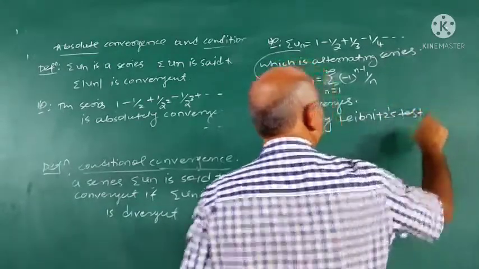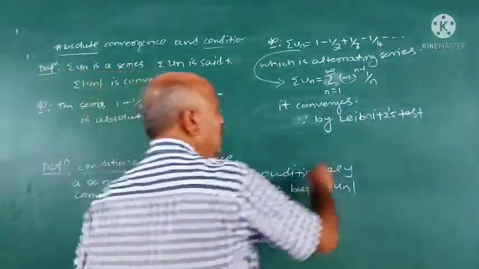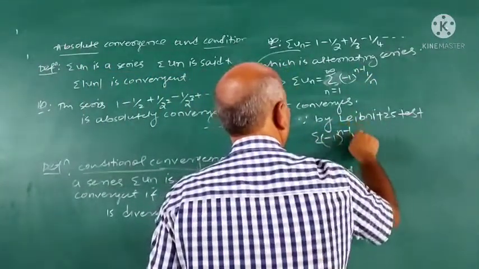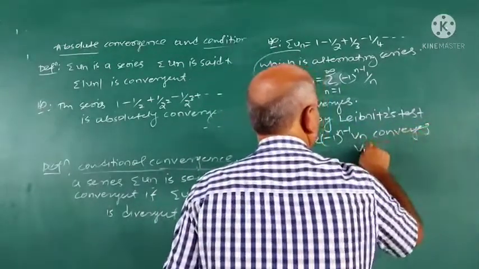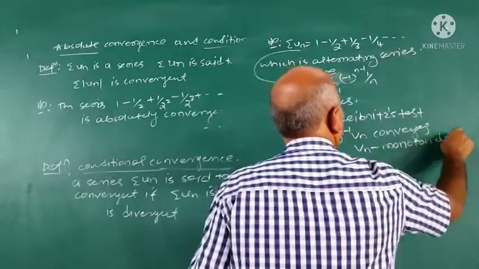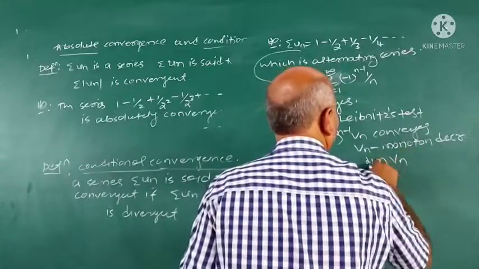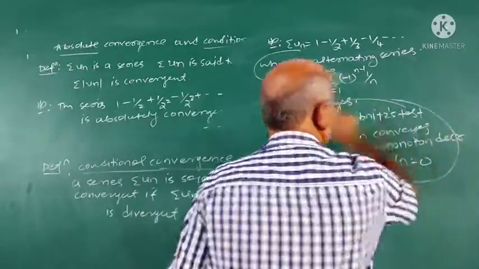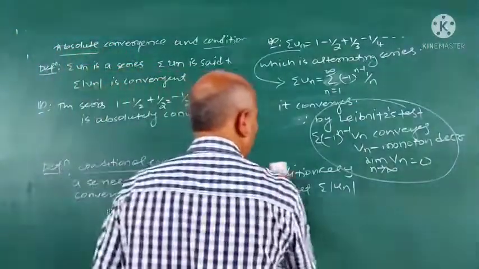If I write only Leibniz test, then it is sufficient, I think. What is Leibniz test? Sigma minus 1 raised to n minus 1 Vn converges if Vn is monotone decreasing and limit Vn as n tends to infinity is 0. Then sigma minus 1 raised to n minus 1 Vn converges.